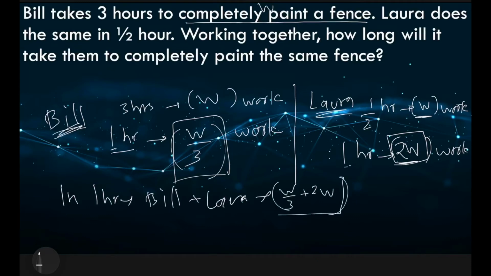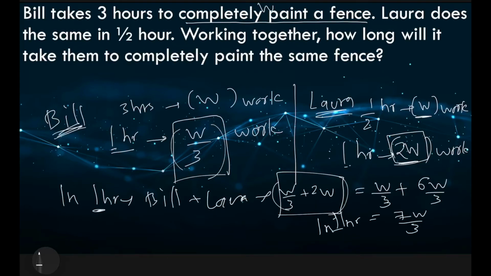This is the amount of work that they can do in 1 hour if they start working together. So if we simplify this, W by 3 plus 2W can be written as 6W by 3, which is 7W by 3. So in 1 hour, they can do 7W by 3, and this is the amount of work.